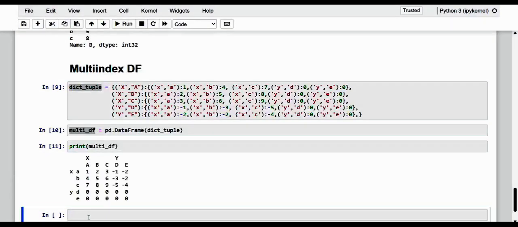And let me print the multi-index data frame. So see here, dear friends, how we are getting this.